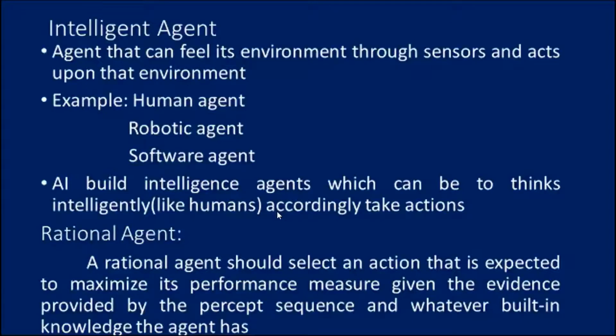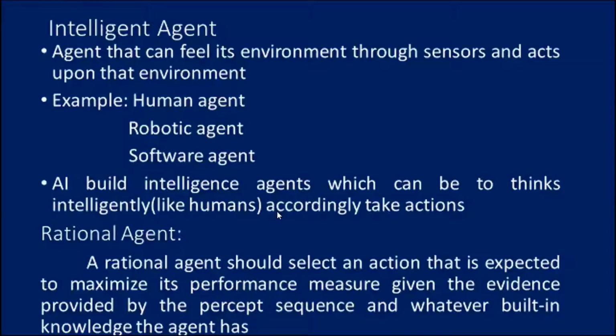Here we can take the part-picking robot. How can we represent its PEAS? Performance is the percentage of parts in correct bins. Actuators are joint arms and hand. Environment is a conveyor belt with parts, and bins. Sensors are camera, joint angle sensors. So these are simple examples we can use to understand rationality and the rational agent.